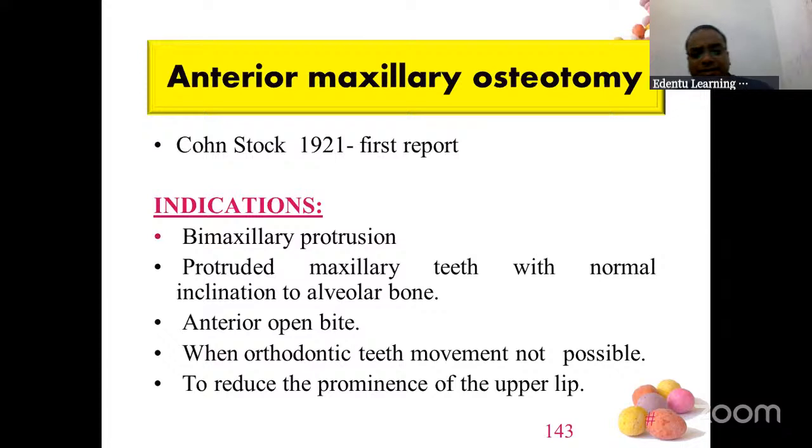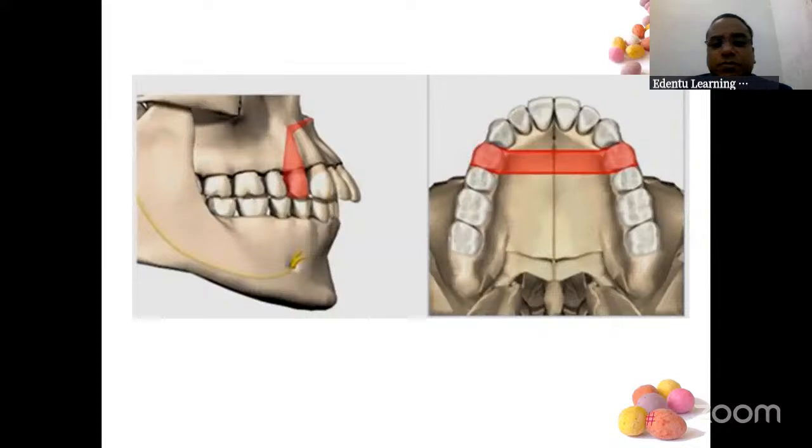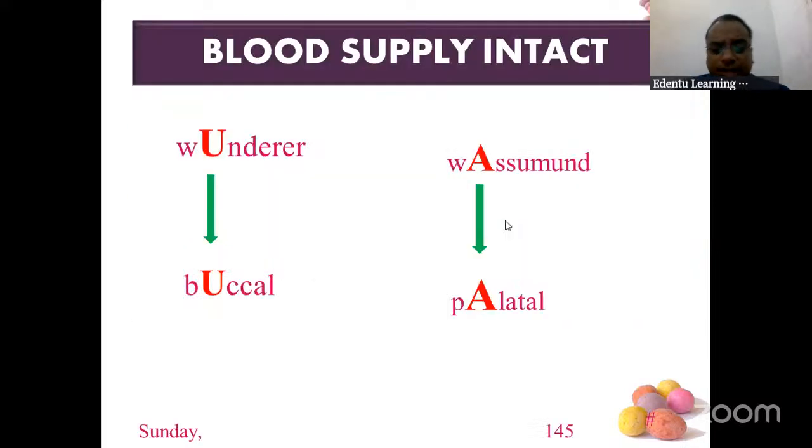Anterior maxillary osteotomy is done for bimaxillary protrusion, open bite cases, when orthodontic treatment or tooth movement is not possible. Those are the cases where the surgery needs to be done. As I told you, extract the first premolars, do a vertical osteotomy cut, and then through and through you will cut. Now you have two techniques, Wassmund and Wunderer's technique.